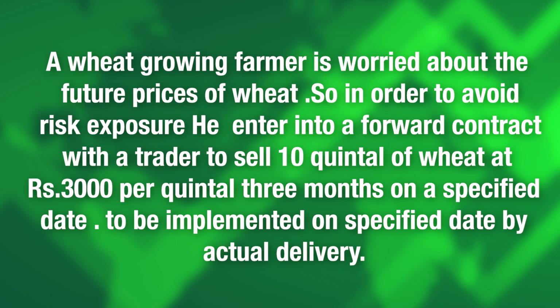So, in order to avoid risk exposure, he enters into a forward contract with a trader to sell 10 quintals of wheat at rupees 3000 per quintal, to be implemented on a specified date after 3 months by actual delivery.